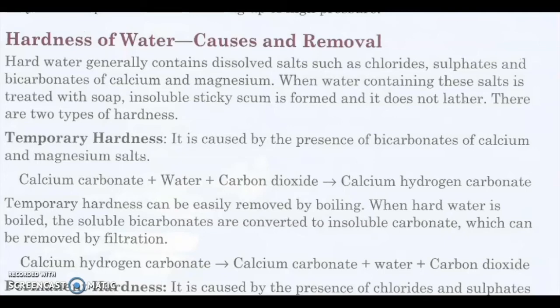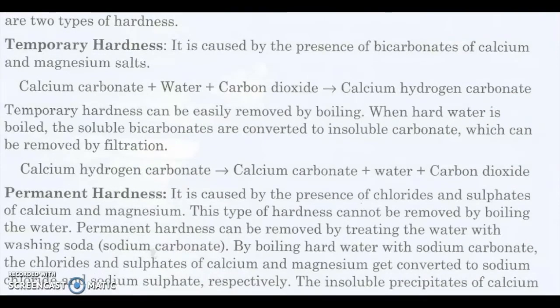Temporary hardness. It is caused by the presence of bicarbonates of calcium and magnesium salts. So calcium carbonate, CaCO3 plus water H2O plus CO2 will give you Ca(HCO3)2. Temporary hardness can be removed by boiling. You just need to know this equation.